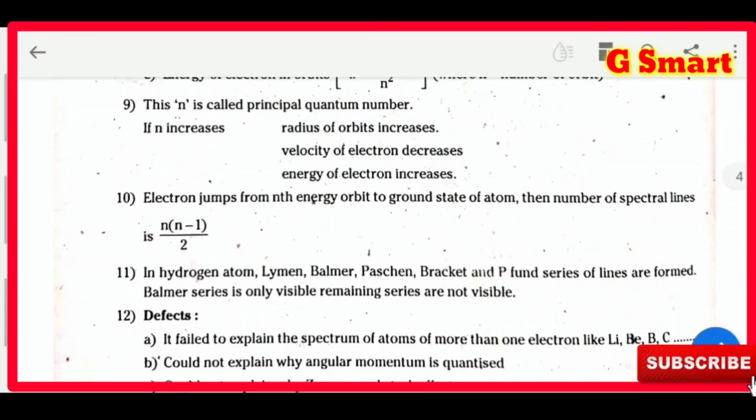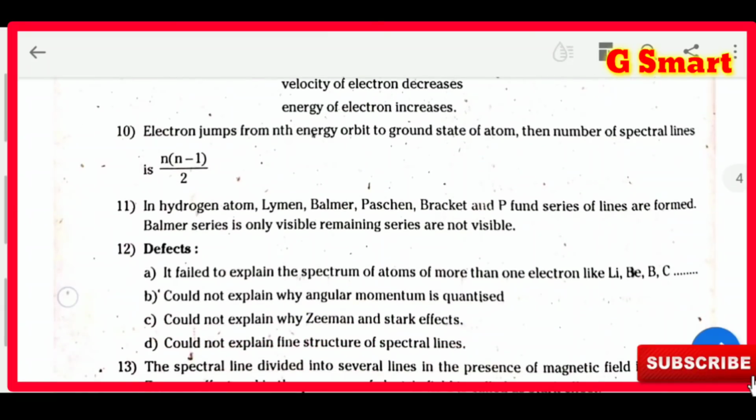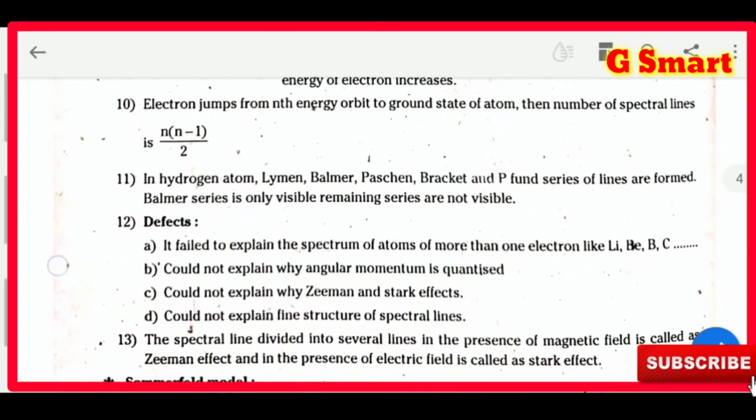If n increases, the radius of the orbit increases and the velocity of the electron decreases. That means when it is moving away from the nucleus, velocity of the electron decreases, and when it is moving to other energy levels, it increases its energy.